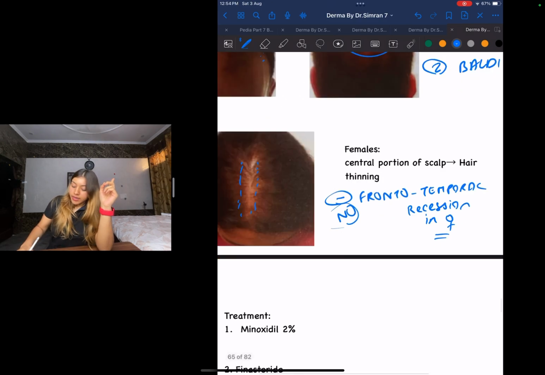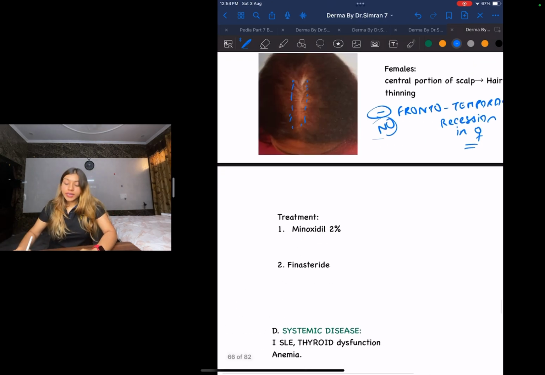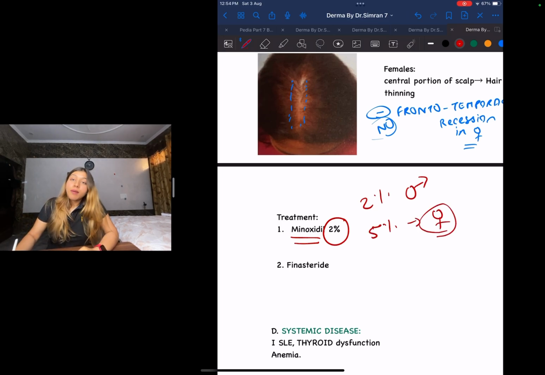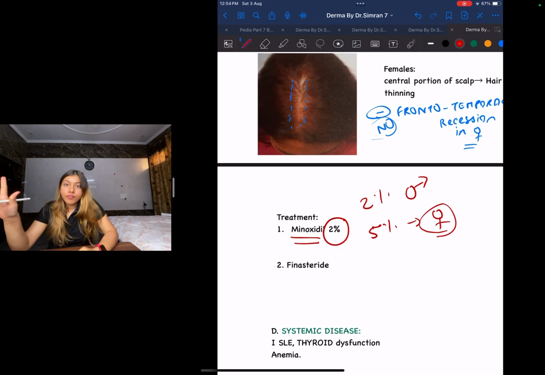Now let us look at the treatment. What can we do about it? First you can give minoxidil. Minoxidil 2% is given in males, and you will give minoxidil 5% in females. Minoxidil 5% is given in females and minoxidil 2% is given in males.